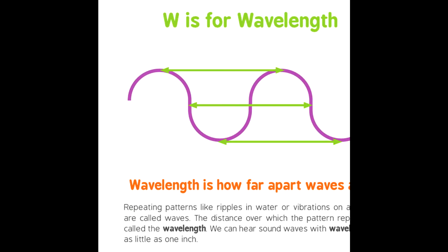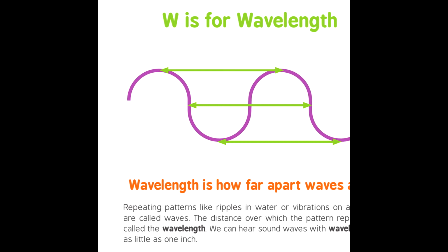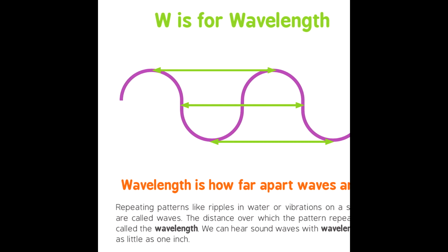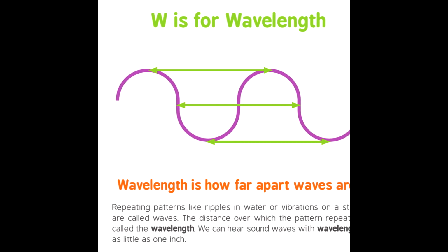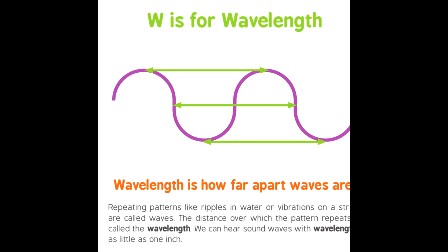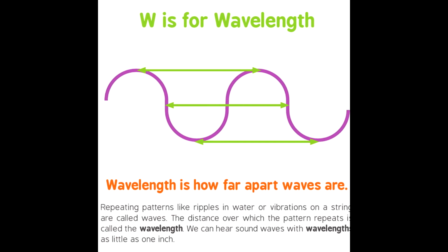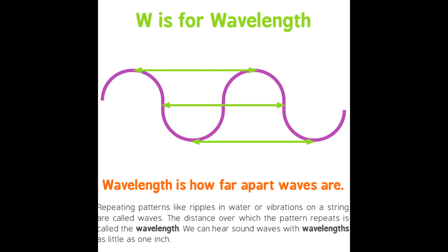W is for wavelength. Wavelength is how far apart waves are. Repeating patterns like ripples in water or vibrations on a string are called waves. The distance over which the pattern repeats is called a wavelength. We can hear sound waves with wavelengths as little as 1 inch.